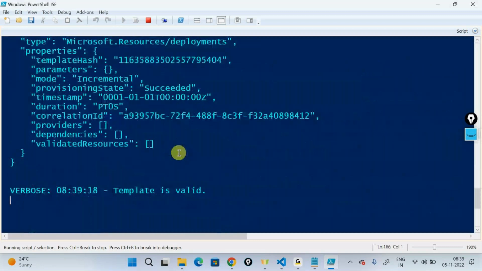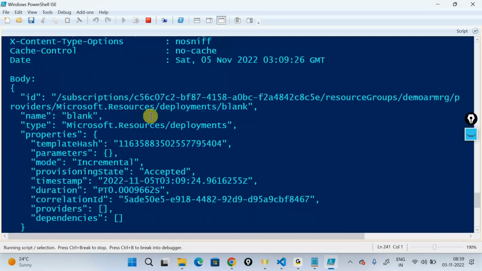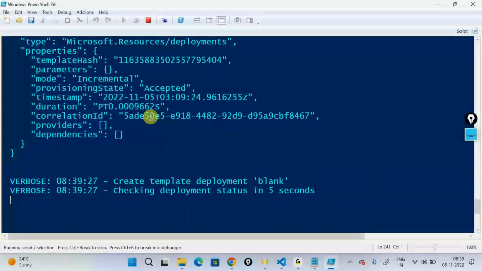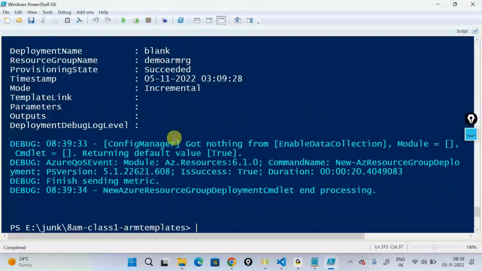So it's telling the template is valid, syntax is good. So template validation is done. And you run this mode especially when you're getting some errors, when you want to know additional information about that particular error. So now it's telling got nothing. Enable, let's say, data collection on other service. It's got nothing out here.